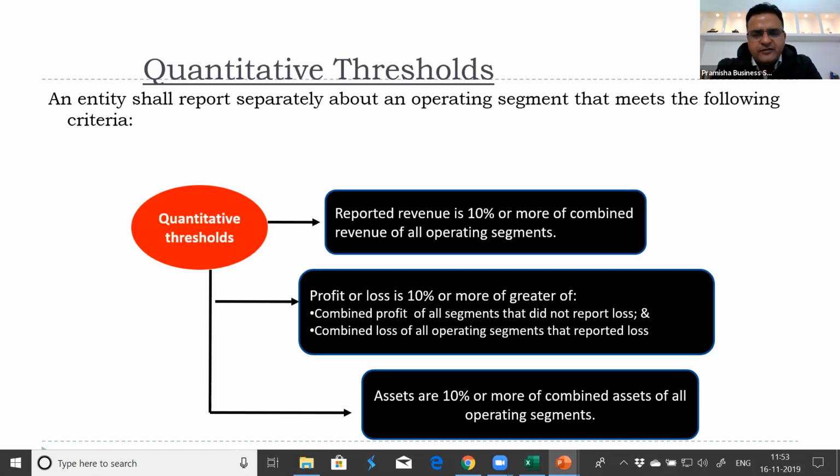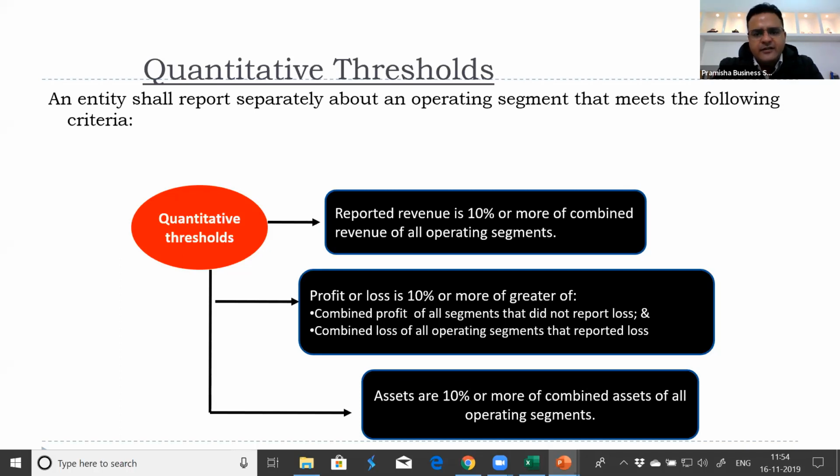Profit or loss is 10% or more of the greater of combined profit of all segments that did not report loss, and combined loss of all operating segments that reported loss. So we'll club the segments which are reporting loss, and we'll club the segments which are reporting profit. Whichever is higher, loss may be higher, or profit may be higher, whatever it is, in absolute amount, we'll take that amount and set the criteria as 10% of that amount, which will help us in decision making whether it is a reportable segment or not.